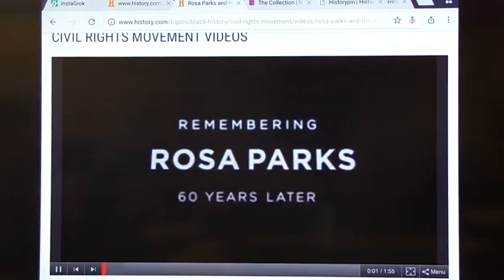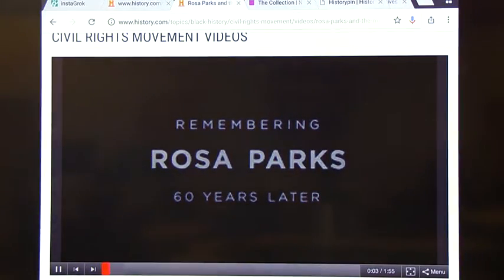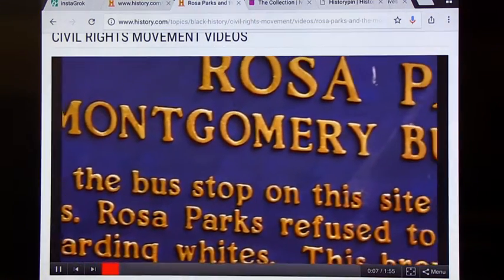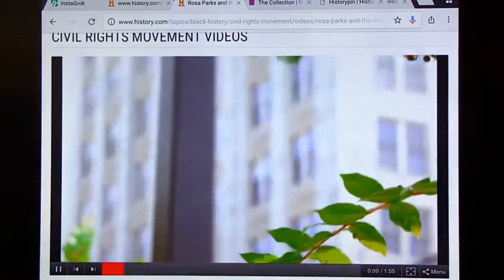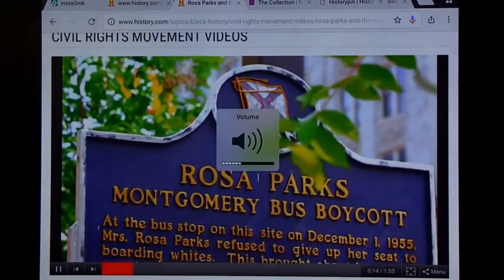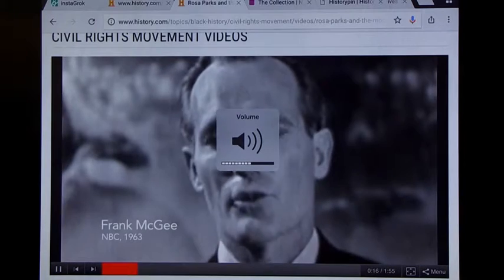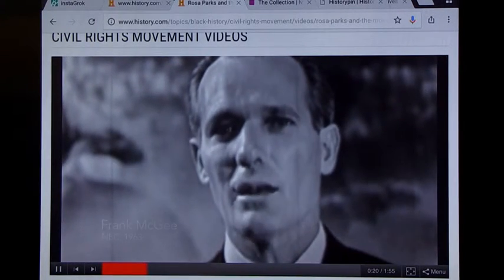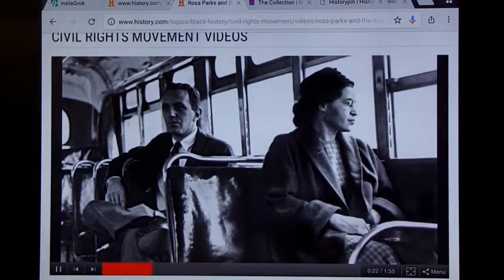Here is Rosa Parks, and so it's a chance to really get to experience some of this firsthand and not just read about it. Kids tend to read about this era quite a bit, but then not really be exposed to what it looked and felt like. And it's a great chance to do that. Again, I've talked about this.